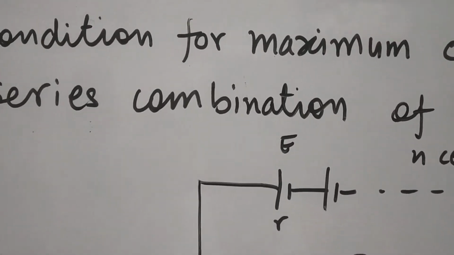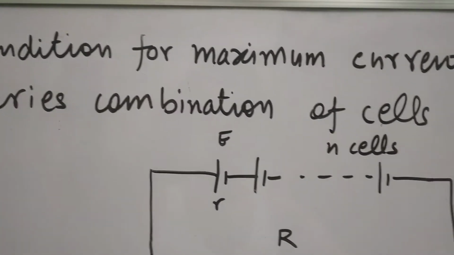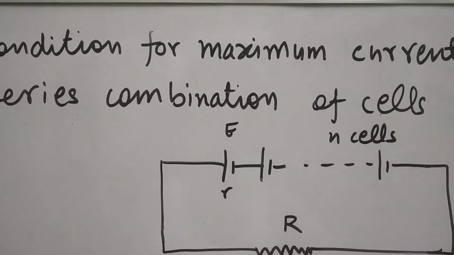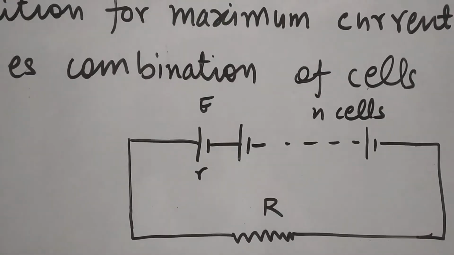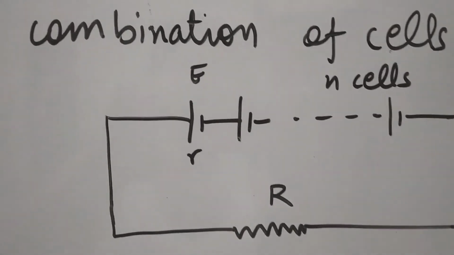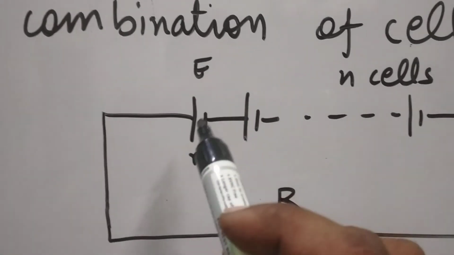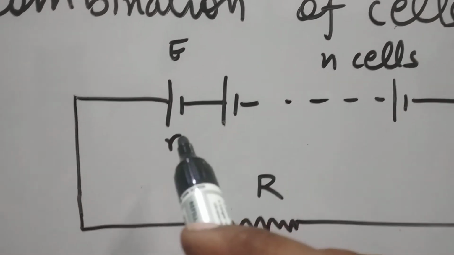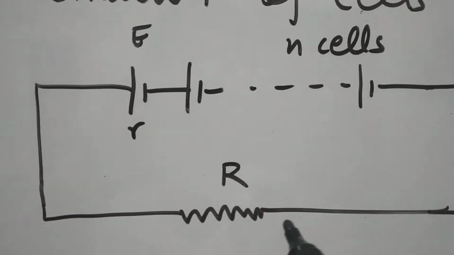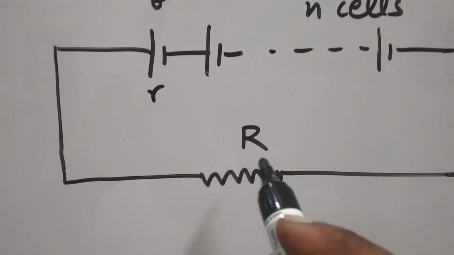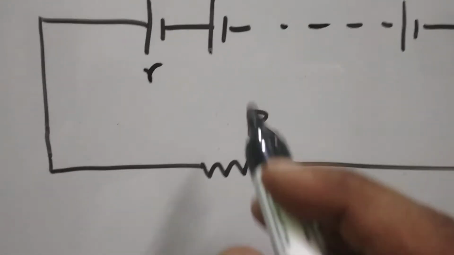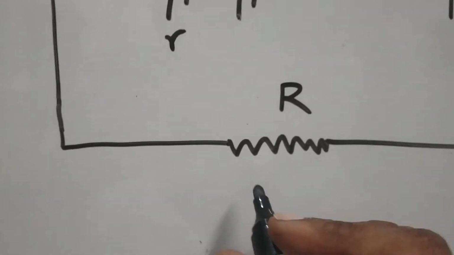The topic is the condition for maximum current from a series combination of cells. So these are the identical cells we have taken, N cells, each with EMF E and internal resistance r, and this combination is connected to an external resistance R. So the total EMF here will be